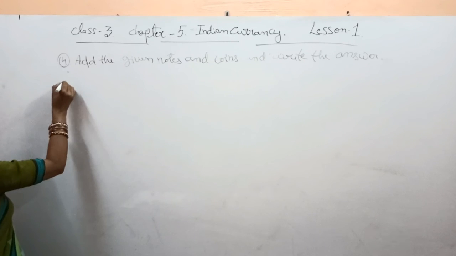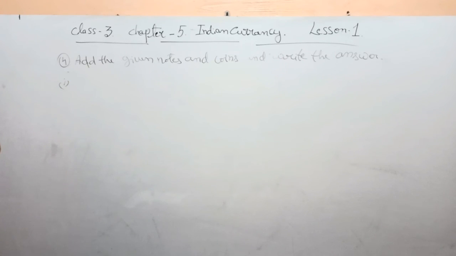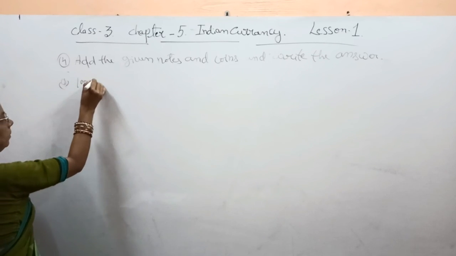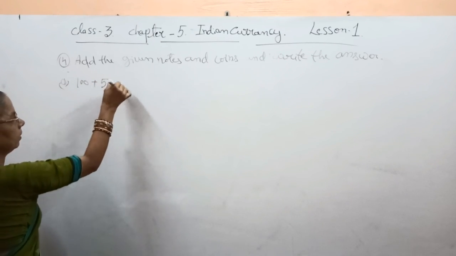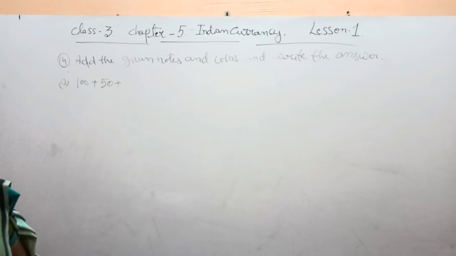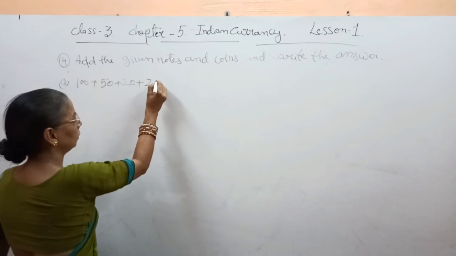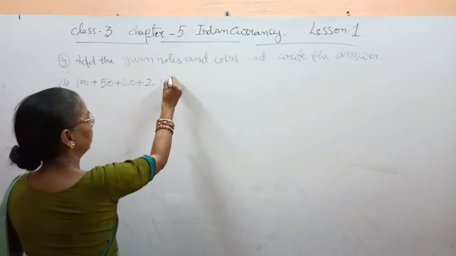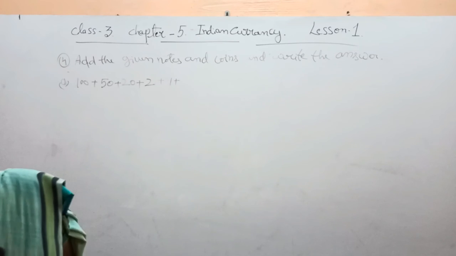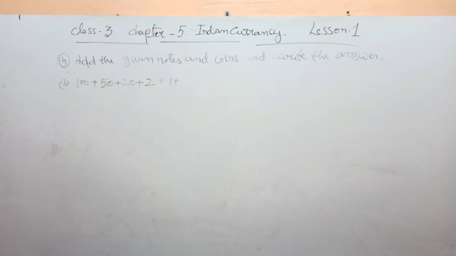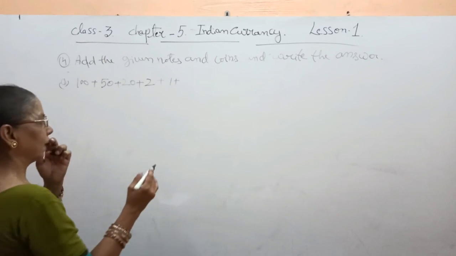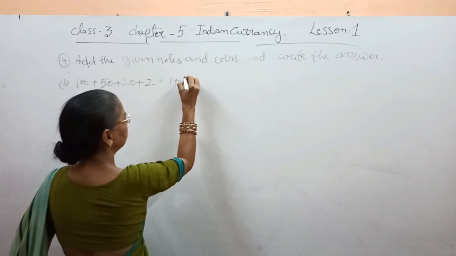So the first question is: first note is 100 plus second note is 50 plus third note is 20, fourth note is 2 rupees, then plus 1 rupee plus 5 rupees coin.